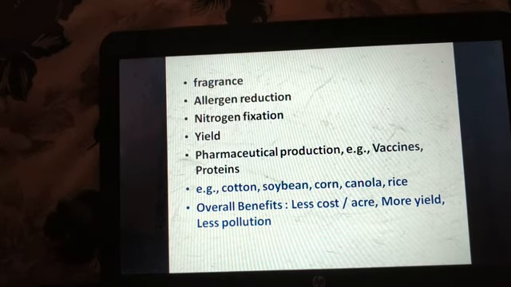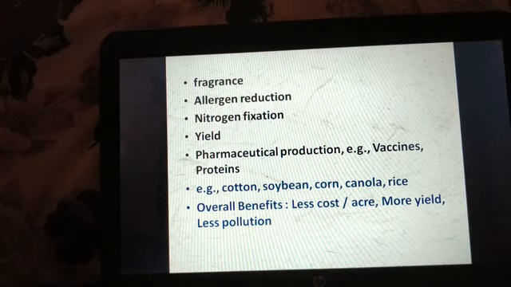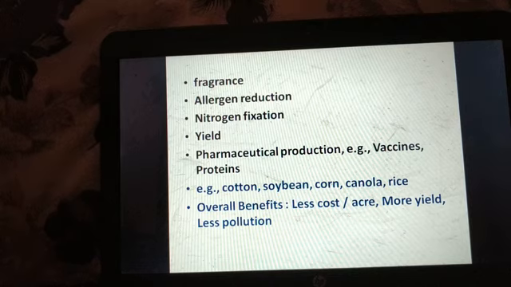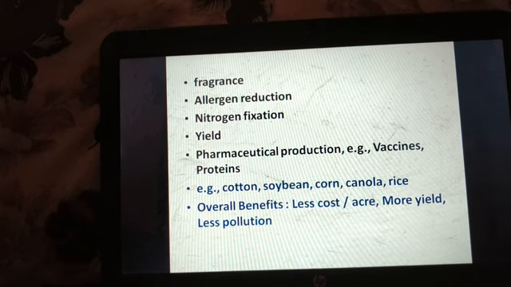Now the overall benefit will be that these products will cost less per acre since we will be able to increase the yield, more yield and less pollution. Instead of using chemical fertilizers, we can use biodegradable products in these crops that will be manufactured through the technology of biotechnology, and these crops will cost less and give us more yield.